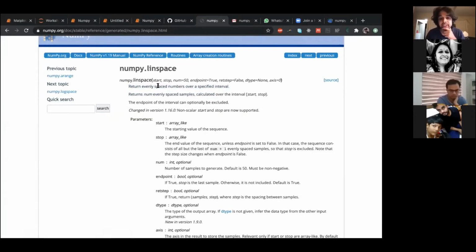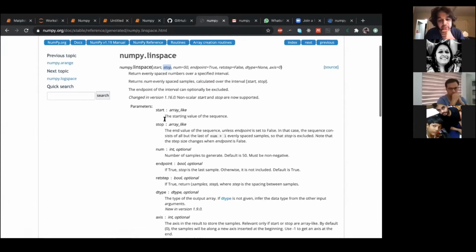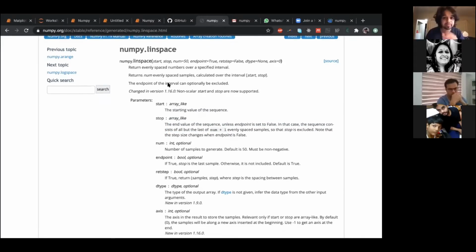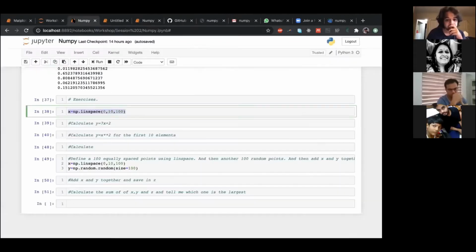So you read, returns evenly spaced numbers over a specified interval, which means that it gives you back evenly spaced numbers over some specified interval. And start is my first thing, stop is the second thing, and this is the number, right? So if you are giving numbers between a starting point and an ending point, you also need to know how many numbers to give you, right? And you can see that this is the starting value of the sequence, stopping value of the sequence, and num. And this is all that we want right now. So that's all that I'm going to see for now and just leave the rest over there.